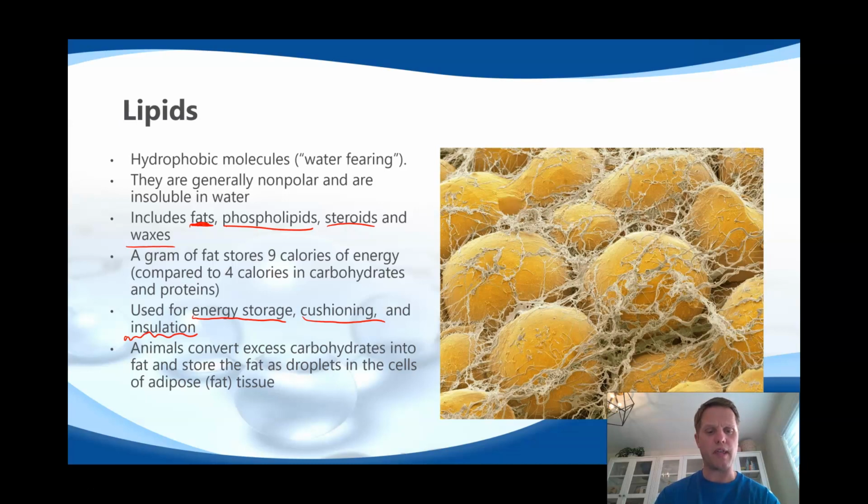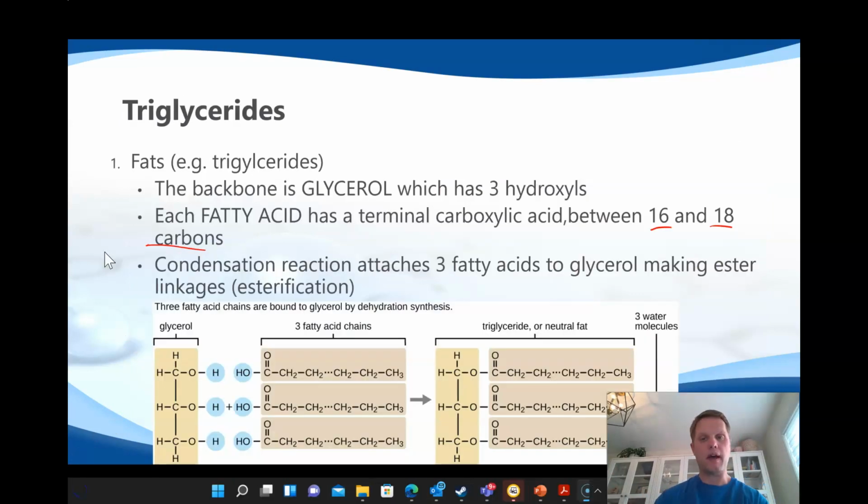So animals convert excess carbohydrates into fat and store that fat as droplets in cells of adipose tissue, or fat tissue. So if you eat too much candy at Halloween, what will happen is you'll store that energy in the form of fat. When you have enough carbohydrates in your system, you convert that stuff to fat. Fats are known as triglycerides.